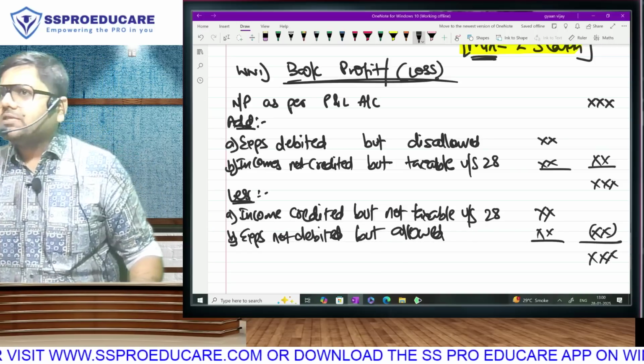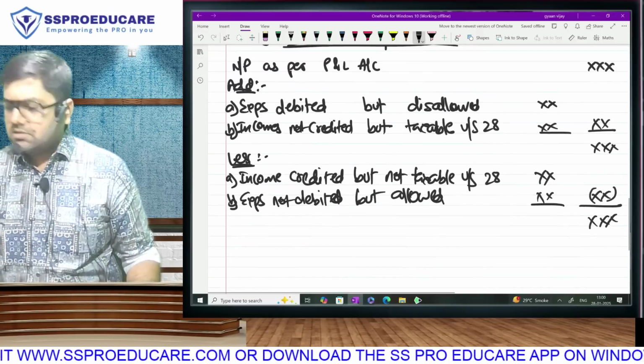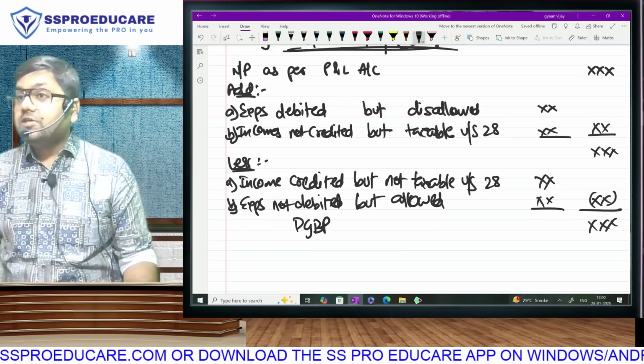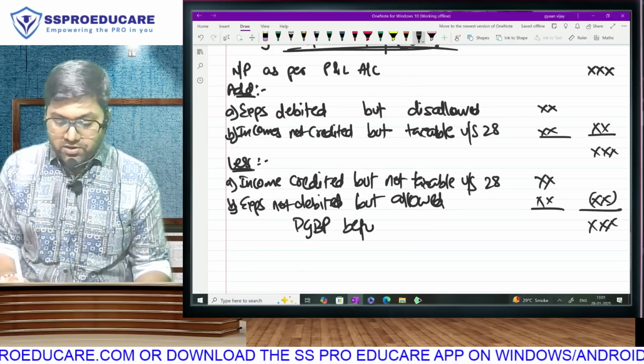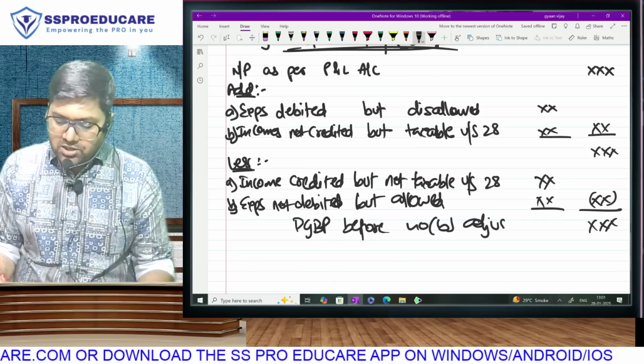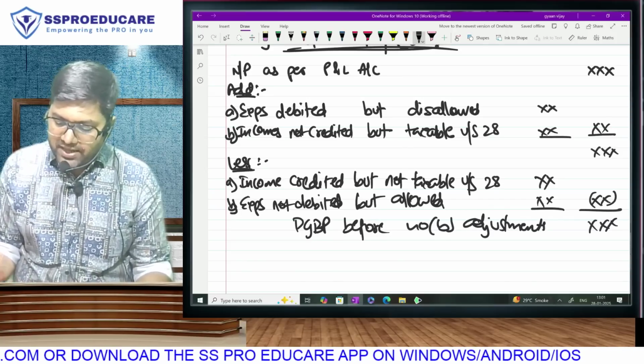You've seen this format somewhere. What is this? This, ladies and gentlemen, is PGBP as you have studied. Wait, this is PGBP before 40B adjustments. Think about it. So basically, what is this book profit calculation?